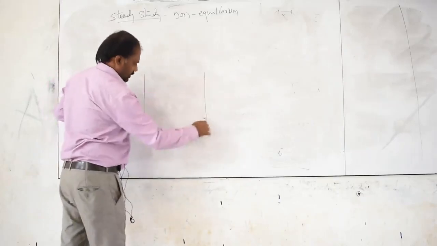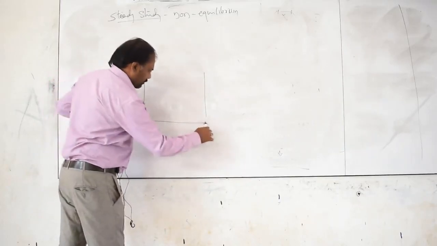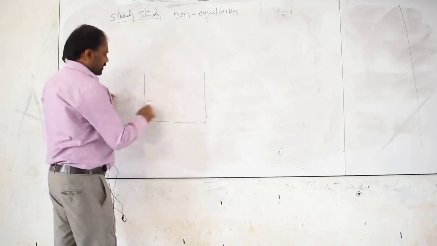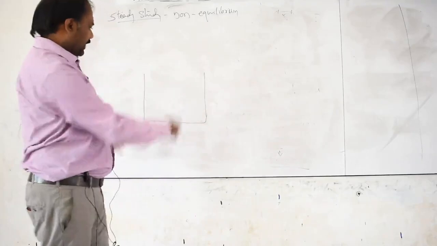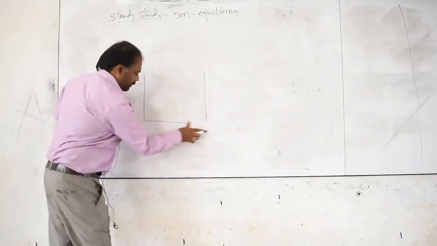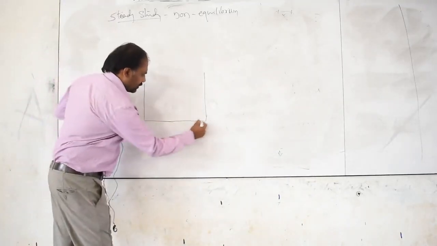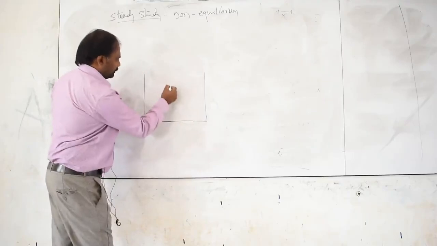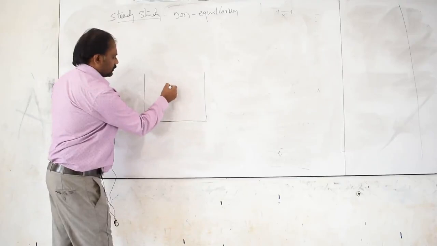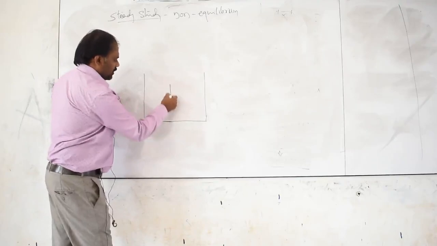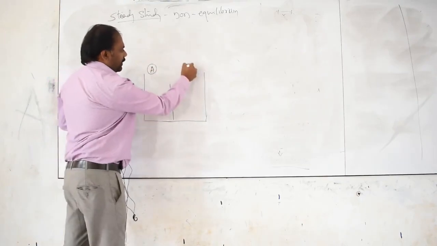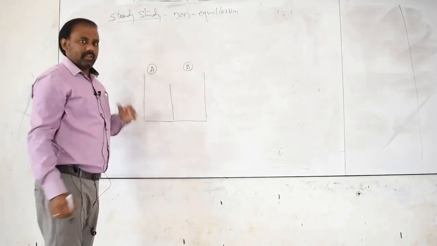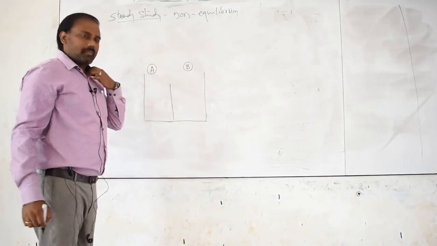I can make you understand by a very simple diagrammatic representation. Imagine we have a vessel. I am going to take a small vessel. In this vessel, I can make two compartments: compartment A and compartment B.